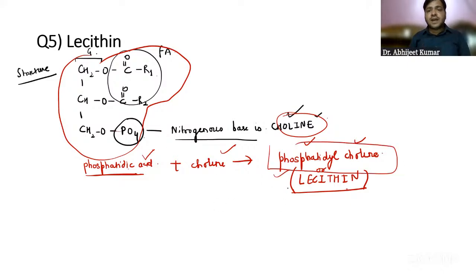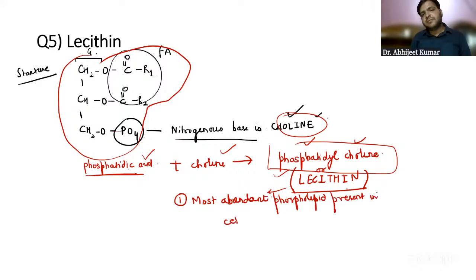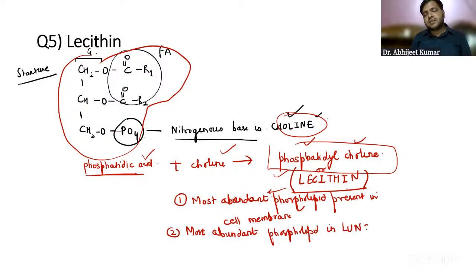Now, apart from that, guys, you have to remember the importance of lecithin. It is the most abundant phospholipid present in the cell membrane. Secondly, as someone has already told before, it is the most abundant phospholipid in lung surfactant.